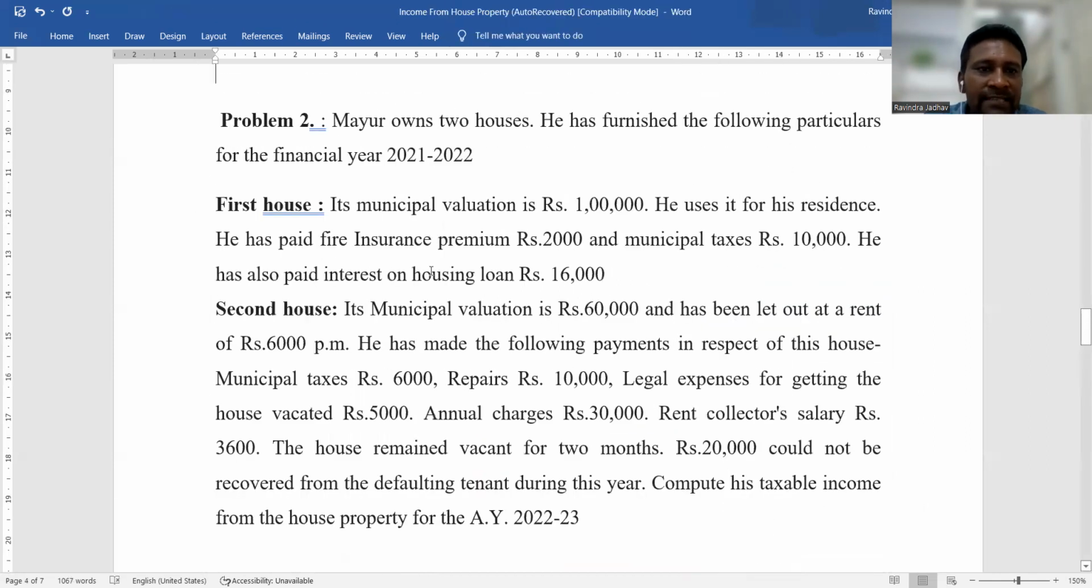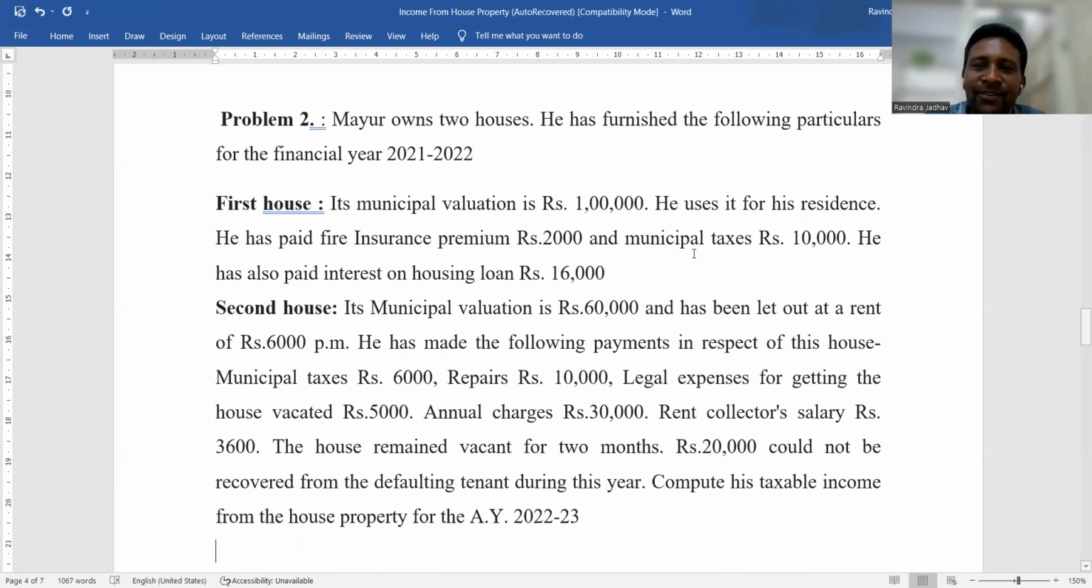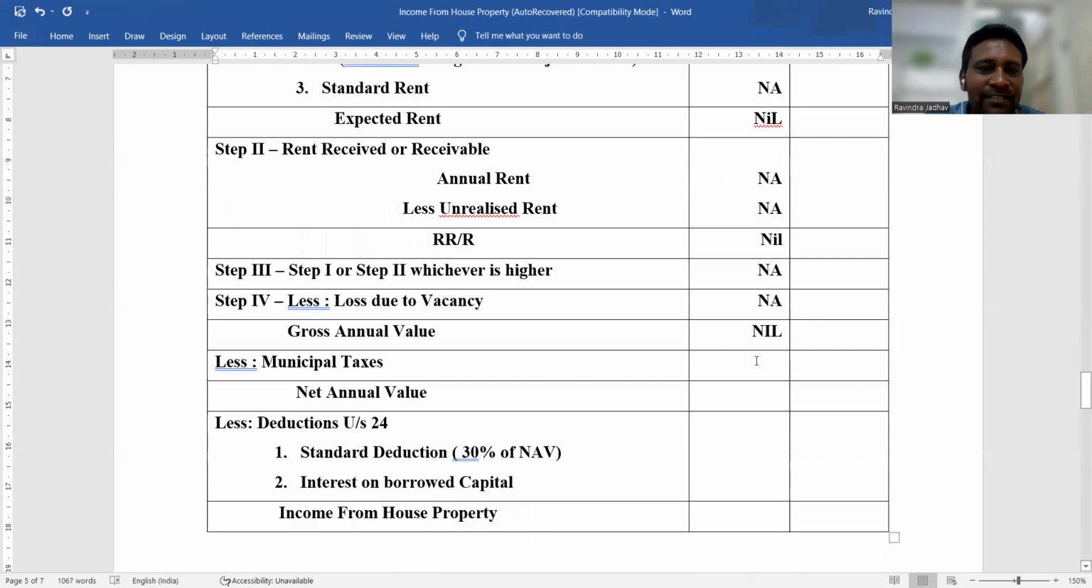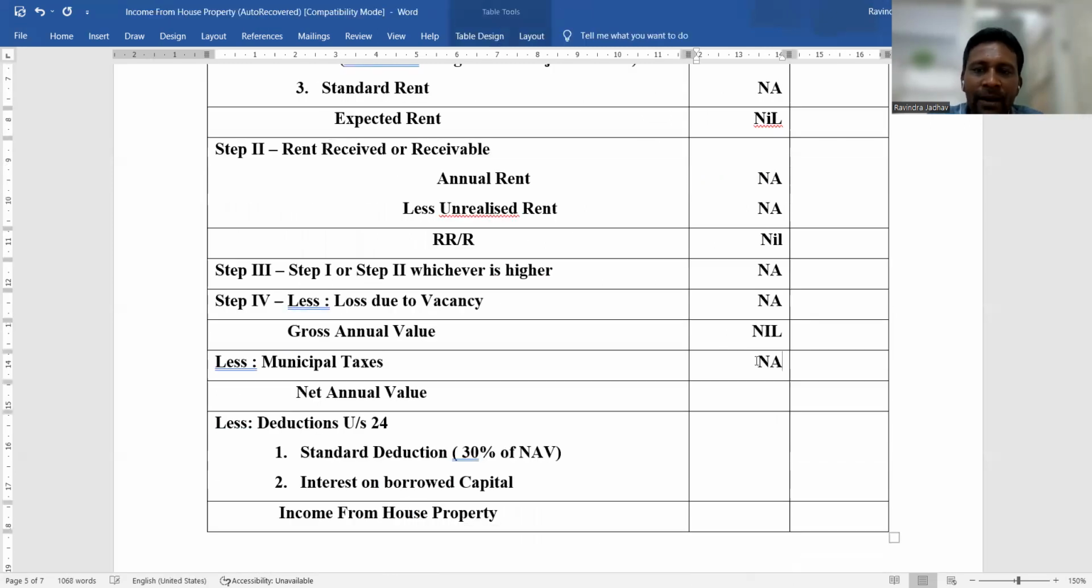Okay, municipal taxes are also given in case of self-occupied house property, but it is not allowed to be deducted from net annual value because net annual value is always nil. So it is not considered in case of self-occupied house property, so not applicable. So your net annual value of house property is nil. Okay, nil.